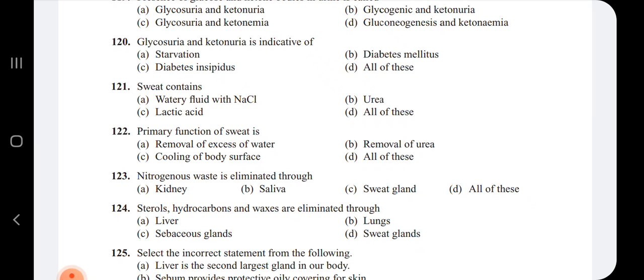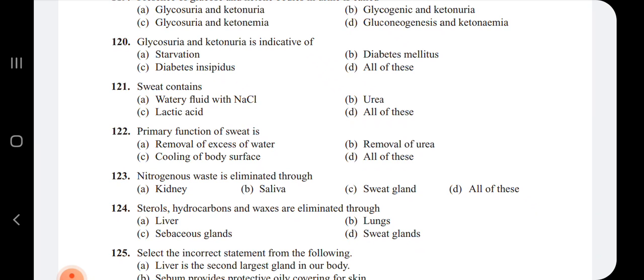diabetes mellitus. Next question: sweat contains watery fluid with sodium chloride, urea, lactic acid, and option D, all of these. So the sweat is going to contain the watery fluid, sodium chloride, some amount of urea, and even the lactic acid. Hence all of these is the correct answer.